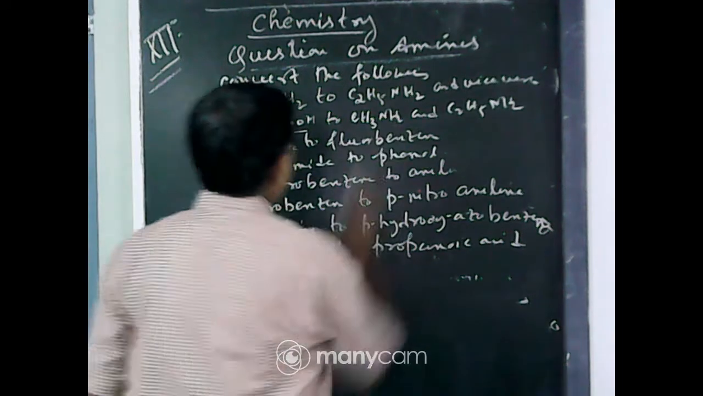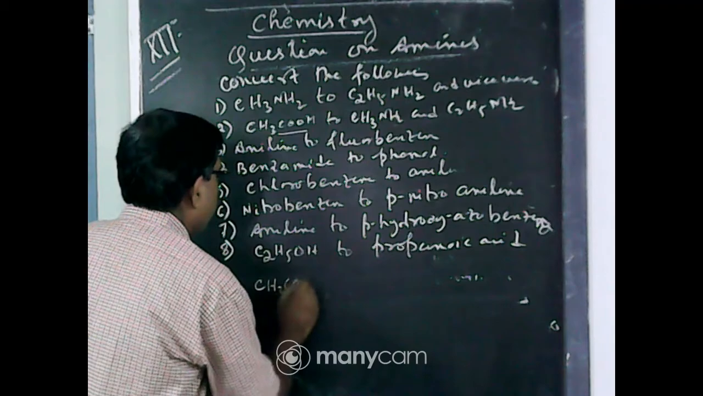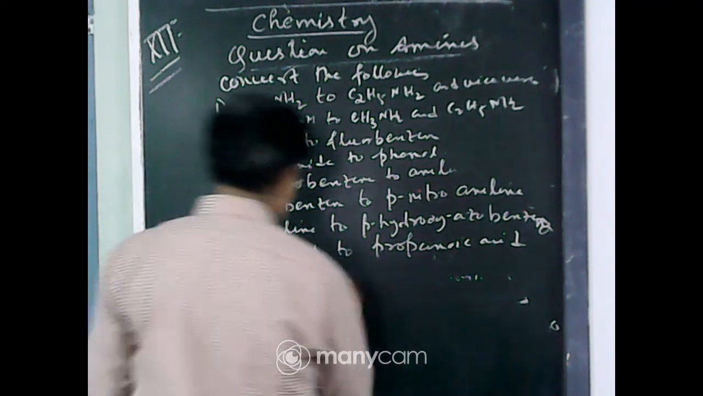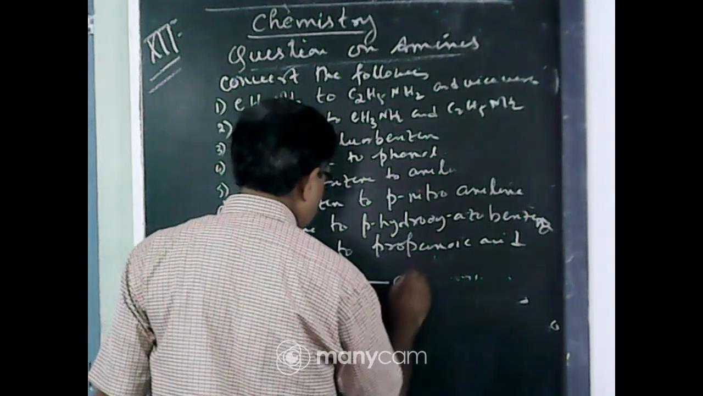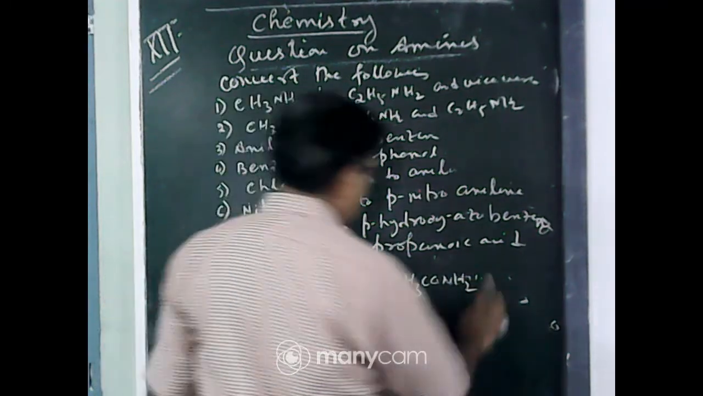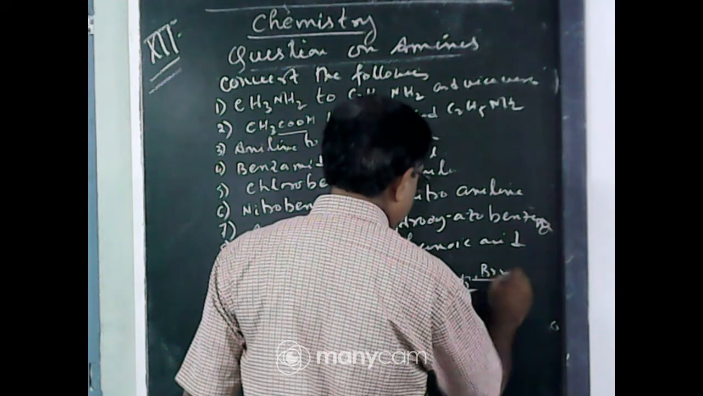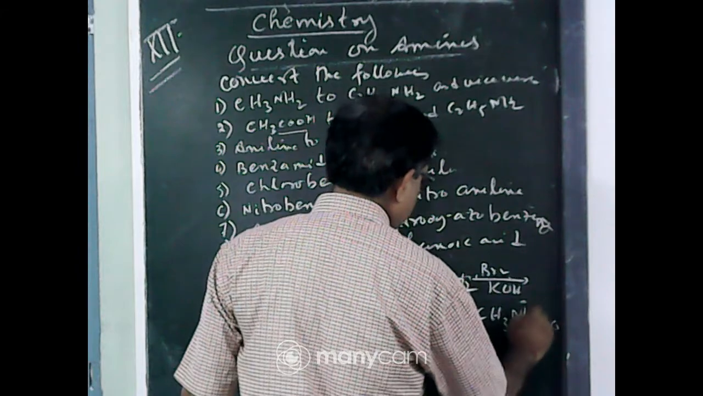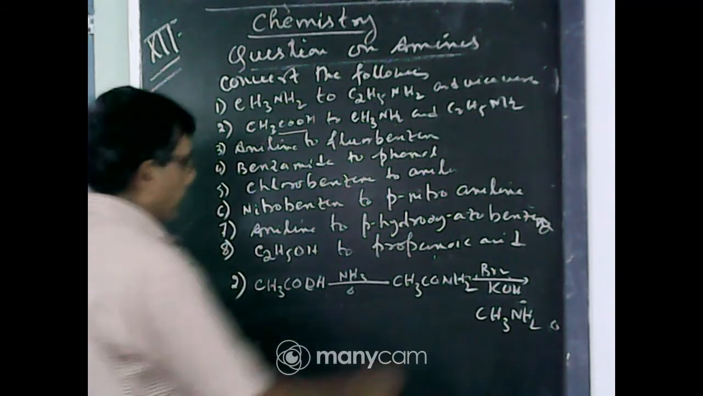Acetic acid to methylamine. What is the formula of acetic acid? CH3COOH. It is question number 2. So heat with ammonia, acetamide, CH3CONH2. Now react with Hofmann degradation, Br2 and KOH. That gives methylamine, CH3NH2. This is the acetic acid to methylamine.